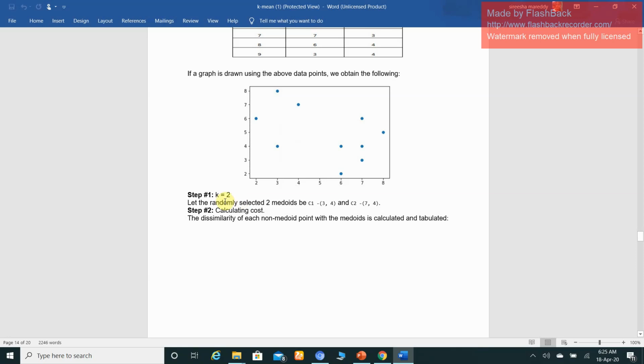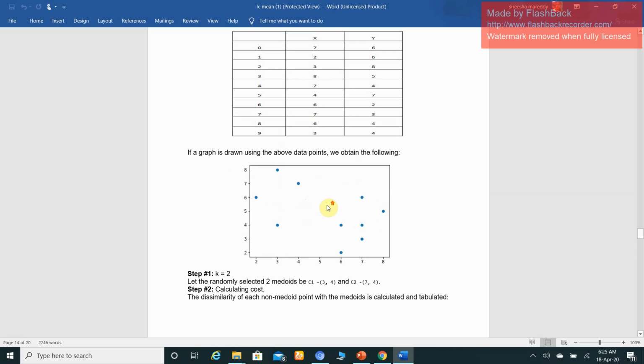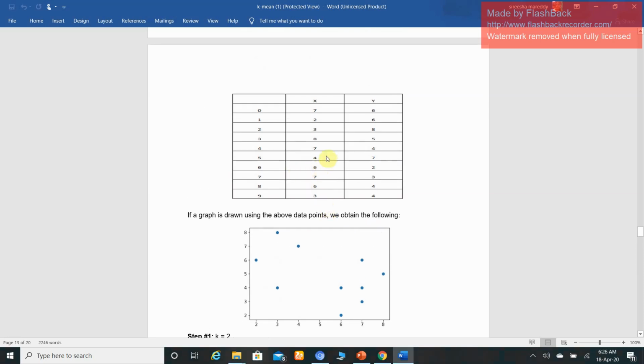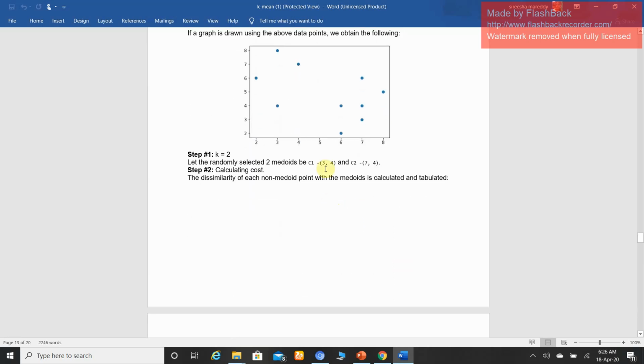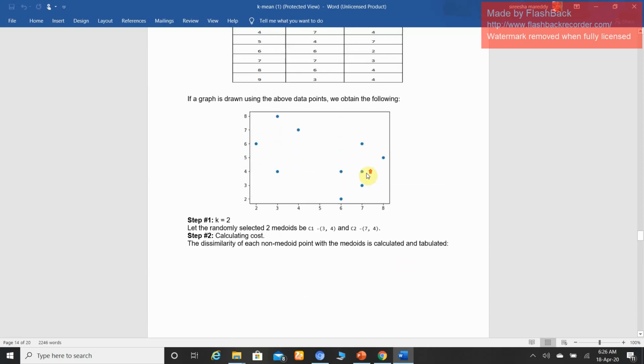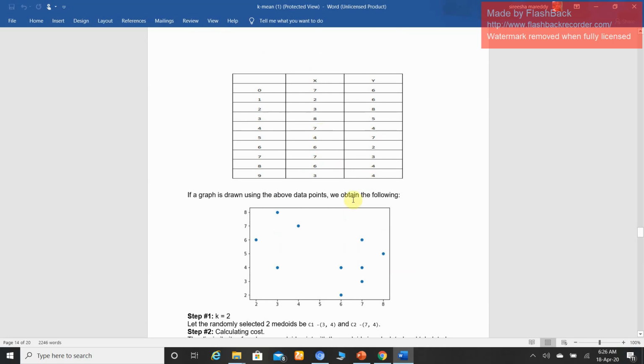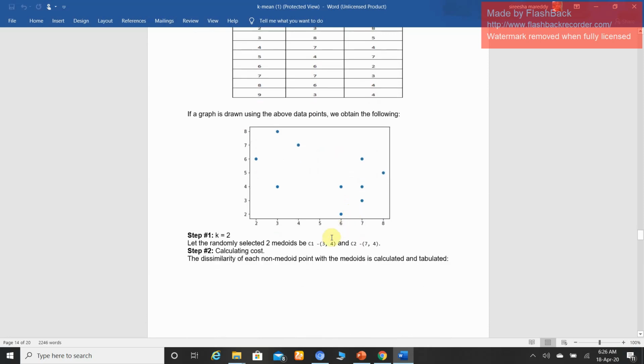Here k is 2. How many randomly selected points are we assuming? Two randomly selected points. Randomly we assume any point. In this particular example we are assuming C1 is 3 4, which is the centroid of the first cluster, and C2 is 7 4. You can assume not only those two points, you can assume your own points, right? That is the first step.